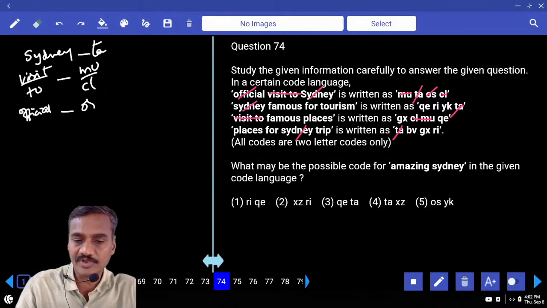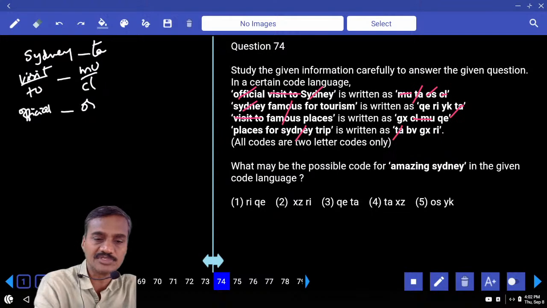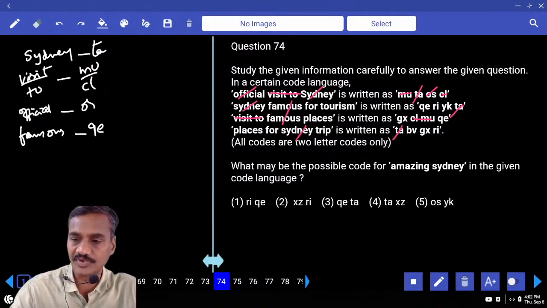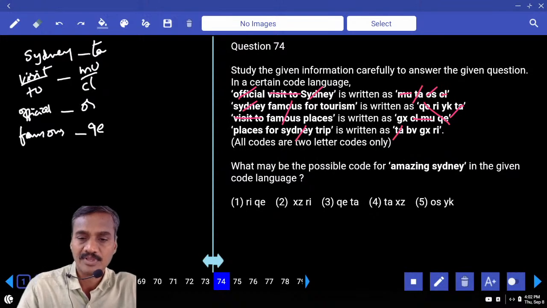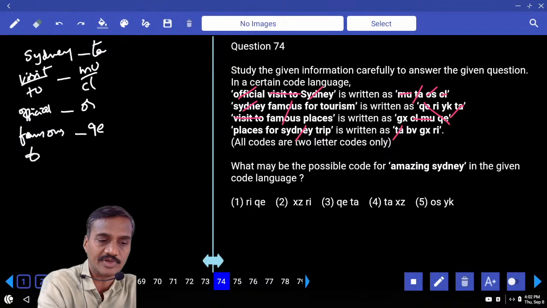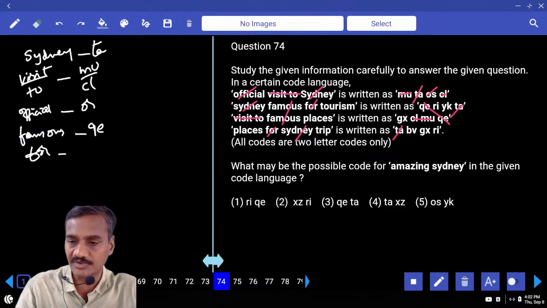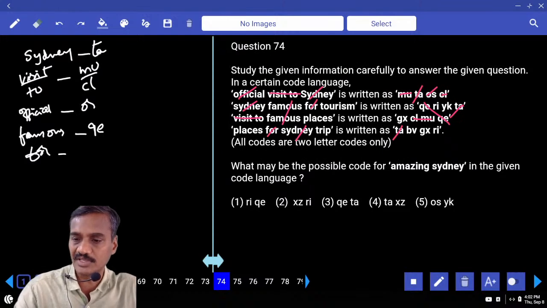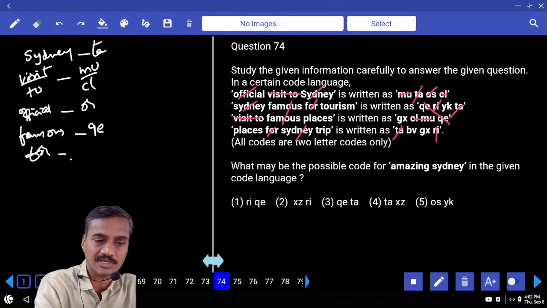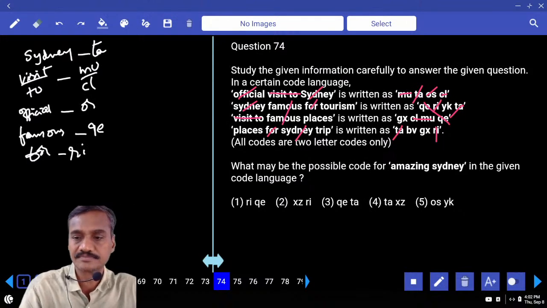Then if you compare second and third, famous for tourism, famous is the word that is common, and the code that is common is the code for famous. Then if you compare second and 4, for and tourism. Now for is the word that is common here, and the code that is common between second and 4 is RI, YK. RI is common, and the code for for is RI.